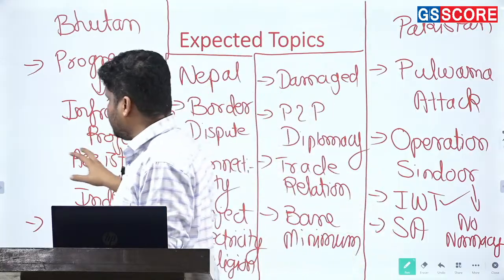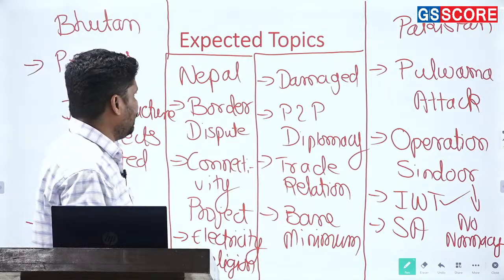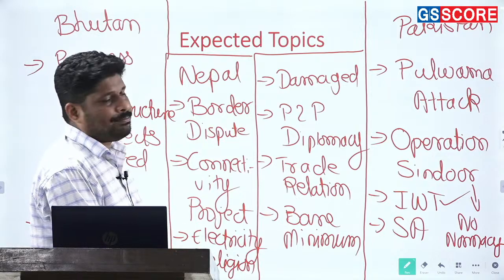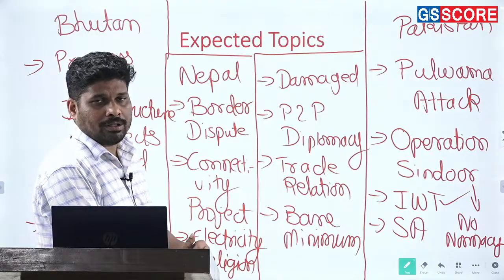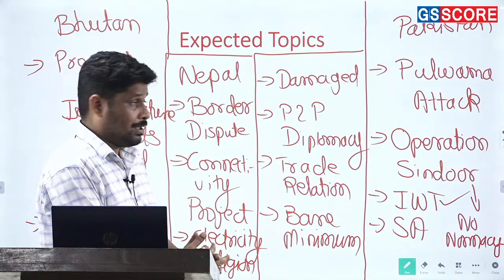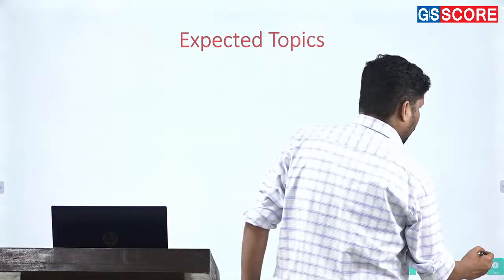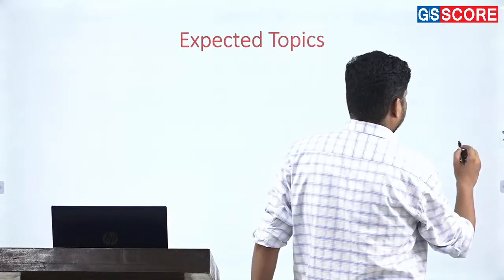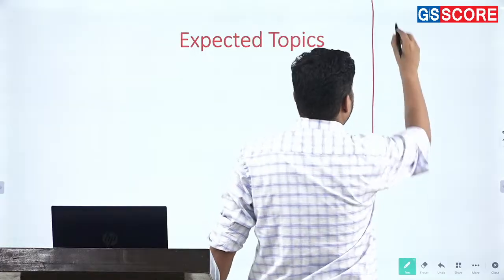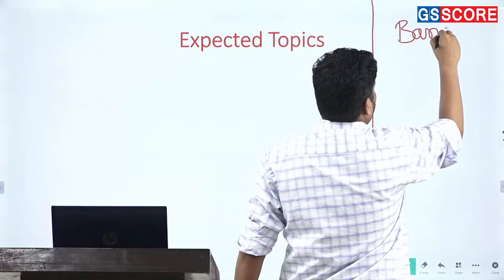So this more or less, I will say, are the topics that are important for India and its neighbors. Coming to Bangladesh, what should be expected when it comes to Bangladesh?